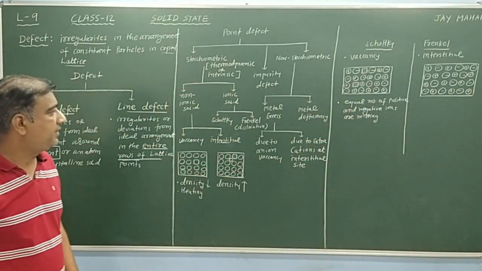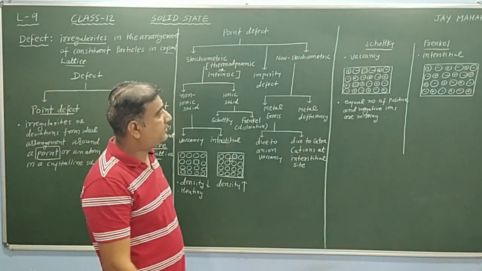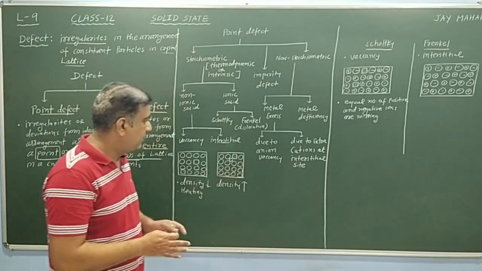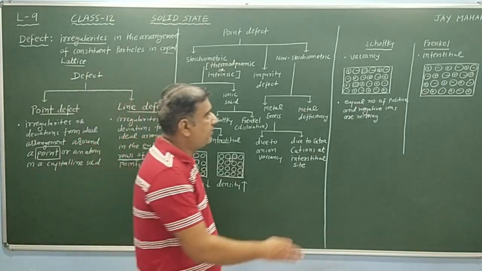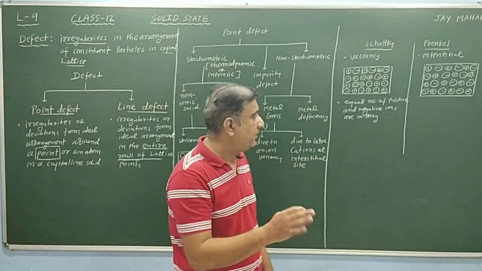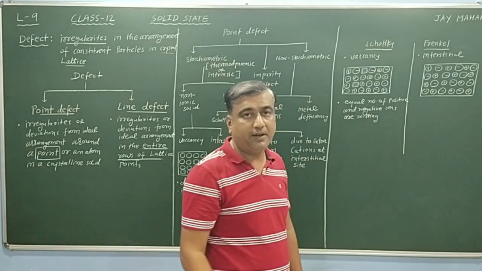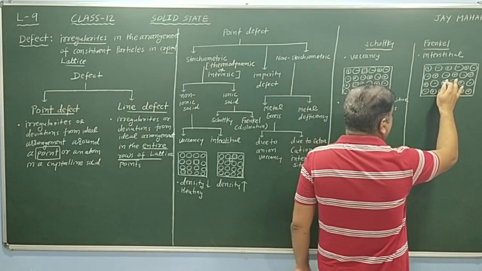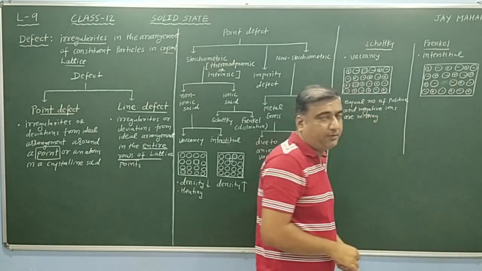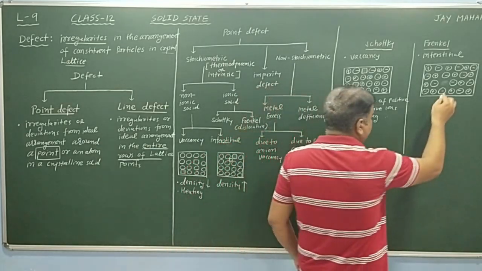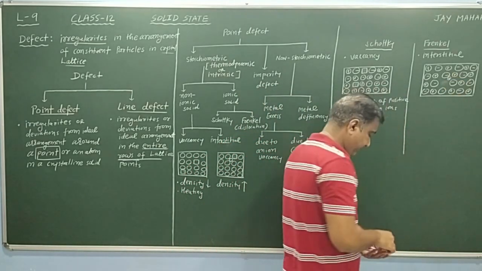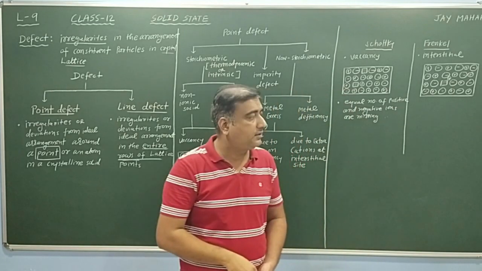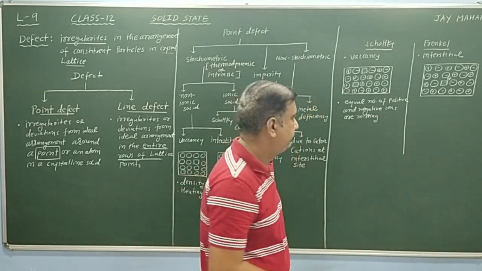Frenkel defect is basically an interstitial defect. That means here ions shift towards the interstitial site. So we know very well, the positive ion has a smaller size compared to the negative ion. That means here the positive ion shifts to the interstitial site, and its original place becomes vacant.